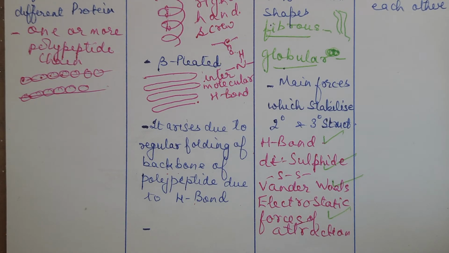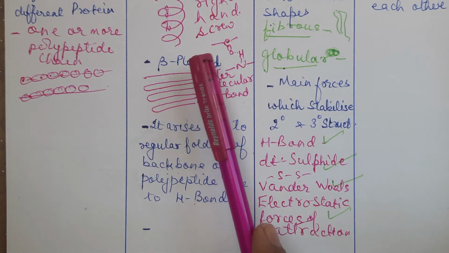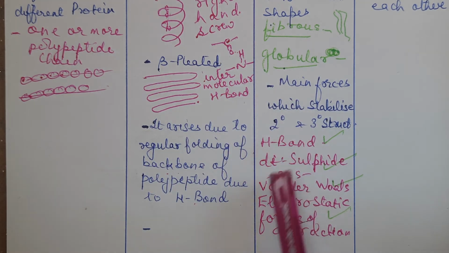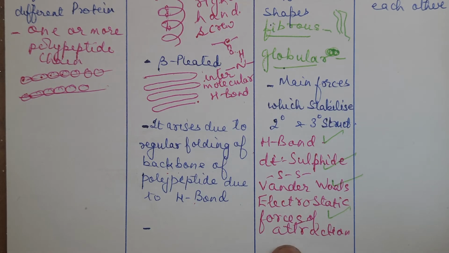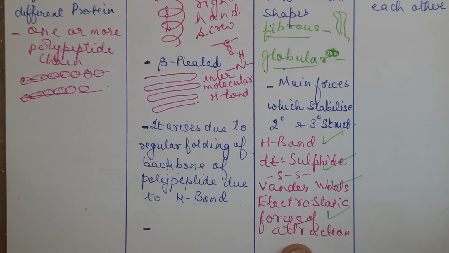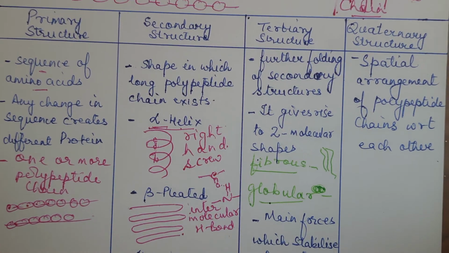So this is about the secondary structure. Now, what about tertiary structure? Once the primary structure was there, the sequence, then you have the further folding of the secondary, which is tertiary. Now there may be many such polypeptide chains which are there in this tertiary form. So what is the spatial arrangement? I'll just show you here.